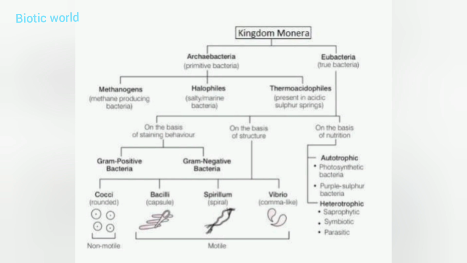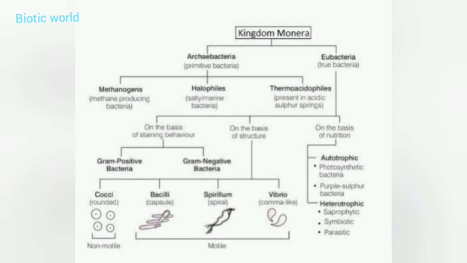On the basis of structure, we have four types of bacteria called cocci, bacilli, spirilla and vibrio. On the basis of nutrition, we find two types of bacteria: autotrophic bacteria, which make their own food, like photosynthetic bacteria doing photosynthesis, and the purple sulfur bacteria. Heterotrophic bacteria consist of saprophytic, symbiotic and parasitic modes of nutrition.